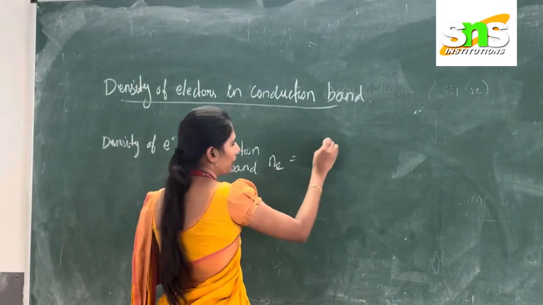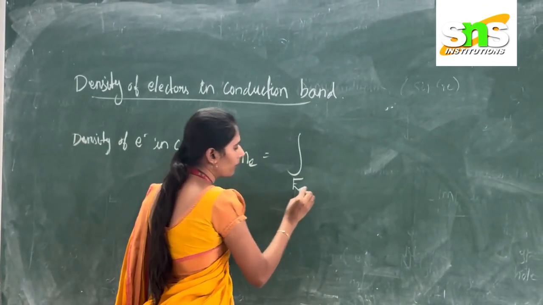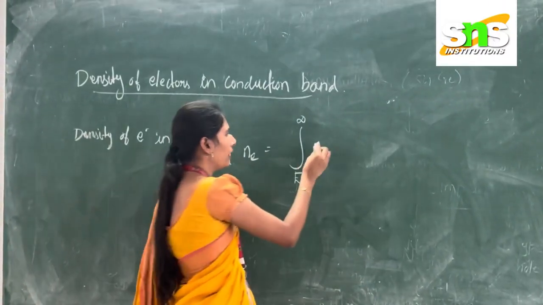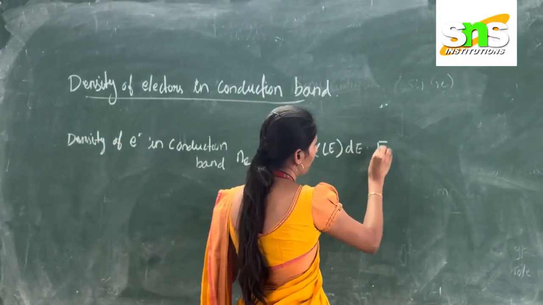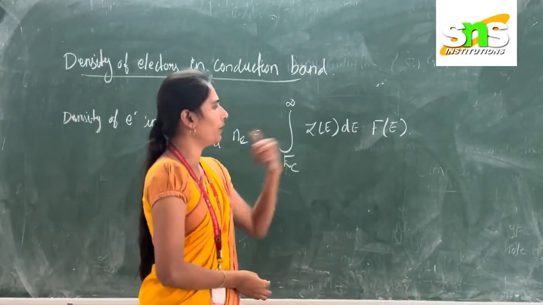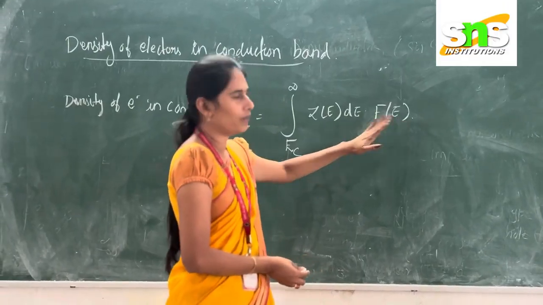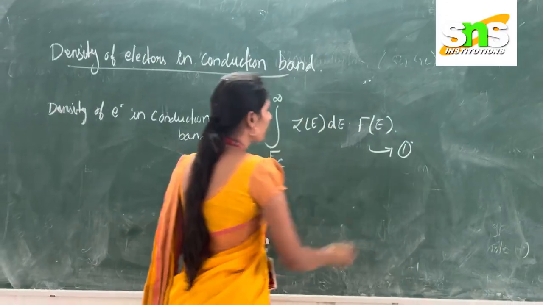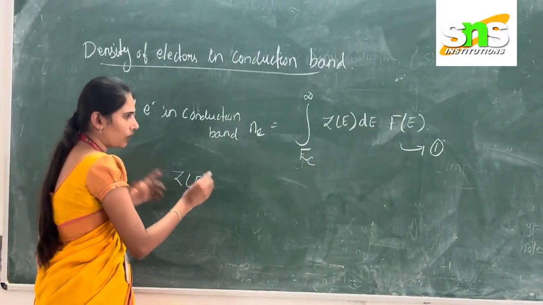That is equal to the integration of, what is the limit? In this case, the conduction band minimum energy level is Ec and the higher energy level is plus infinity. So what is the value? It is g(E) into dE into f(E). Already we calculated the value of g(E) dE and f(E). f(E) is nothing but the Fermi distribution function. This is equation number 1. Then what is the value of g(E) dE? We already found the value for the density of states in conduction band.